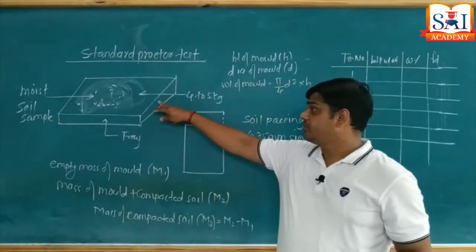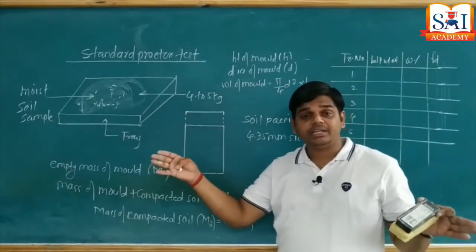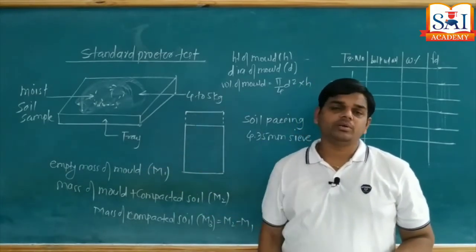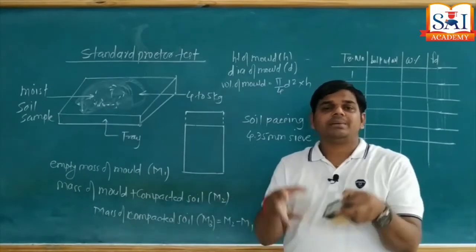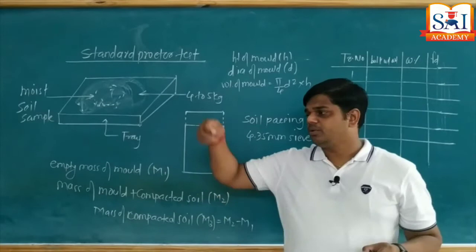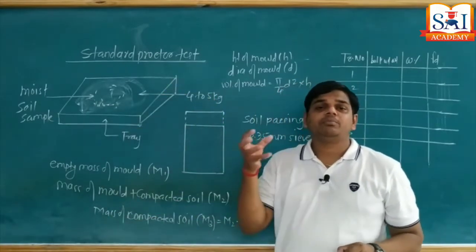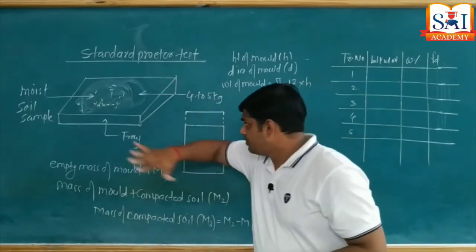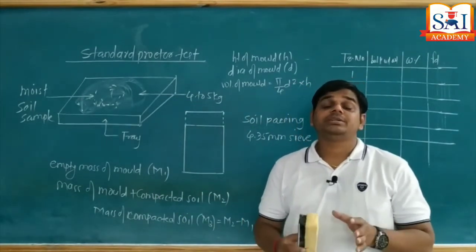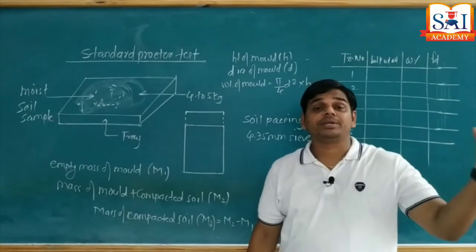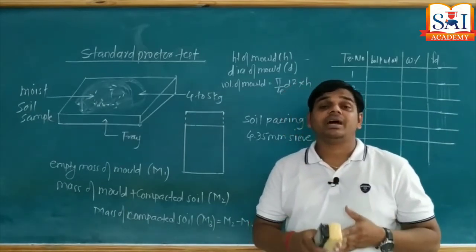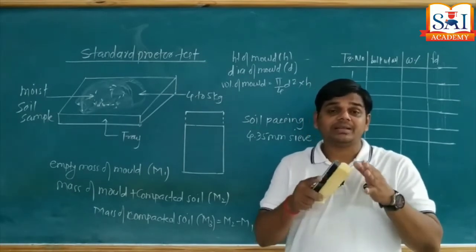That sample we place in a large tray, and we sprinkle some water over the soil sample and mix it thoroughly. Then take a cloth, dip that cloth in water, and put that moistened cloth over the soil surface for a few minutes. Due to this, moisture in the soil does not evaporate, it remains within the soil mass, and by doing this our trial and error decreases, meaning the number of trials decreases.